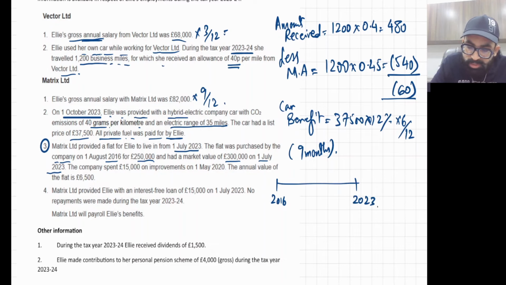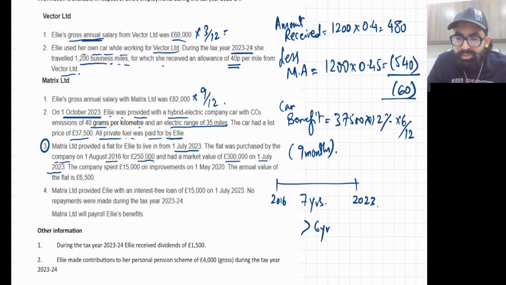So it's almost 7 years, or I would say more than 6 years. So this gap is greater than 6 years. So in this case, we'll be using the market value at the date of transfer. So 300,000 will be used.